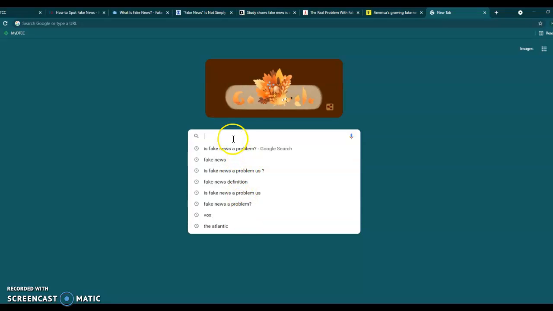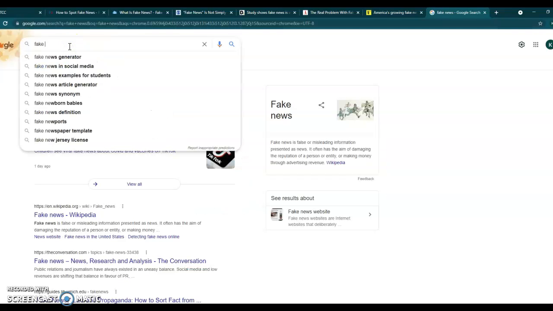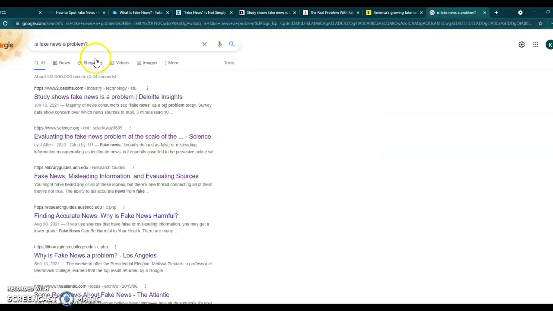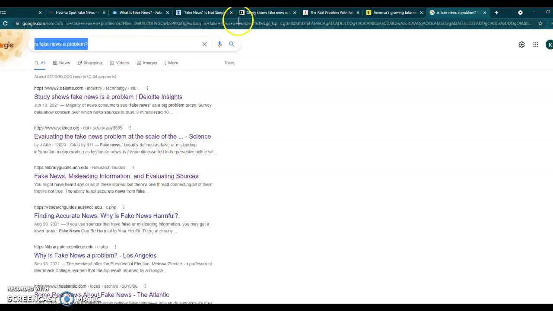And you can see I've got lots of different searches already. I can search fake news and it's Google, so I can search, is fake news a problem? I can ask a question. I can do all kinds of things. One of the things you guys might be noticing is that I have hit on a lot of articles. Some of them are up here, open. Not all of them are great. Some of them I'm not even going to use in the examples.